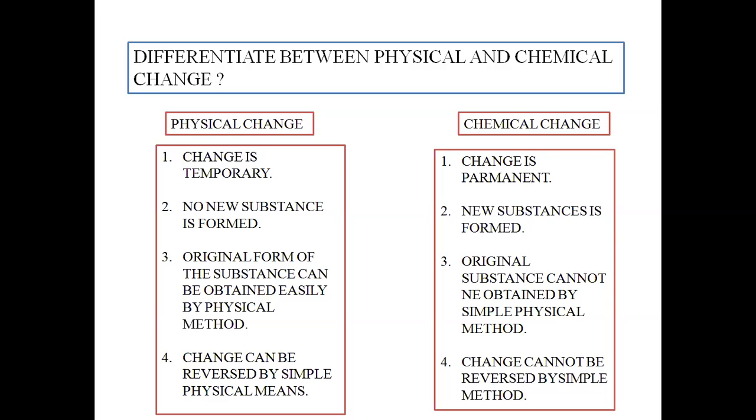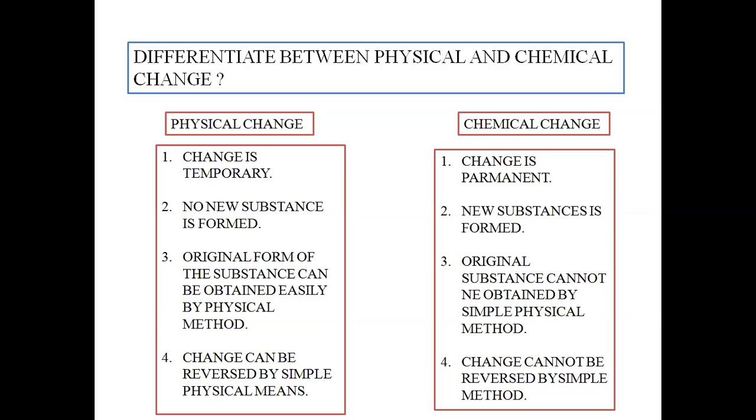Physical change: the original form of the substance can be obtained easily by physical method. Like whenever ice melts into water on increasing the temperature, if we simply lower the temperature by putting the water back in the refrigerator, we will get back ice again.